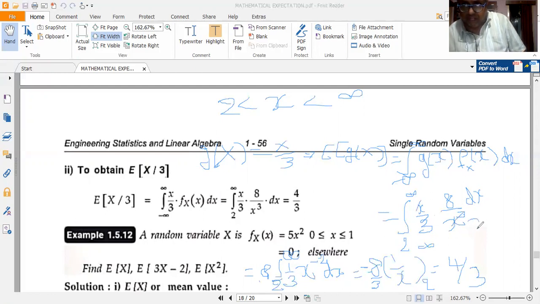Because x by x cubed gives 1 by x squared. So taking x squared to the numerator, I get x to the power of minus 2. So integral x to the power of minus 2 dx is x to the power of minus 1 by minus 1, because minus 2 plus 1 is minus 1, in the numerator and denominator after integration. So I get minus 1 by x. The minus sign I have put next to the 8. So minus 8 by 3 with limits 1 by x, 2 to infinity. So minus 8 by 3 into 1 by infinity minus 1 by 2. 1 by infinity is 0. So minus 8 by 3 into minus 1 by 2. 8 is divisible by 2, 4 times. Minus into minus becomes plus. So I get 4 by 3. That's the answer.